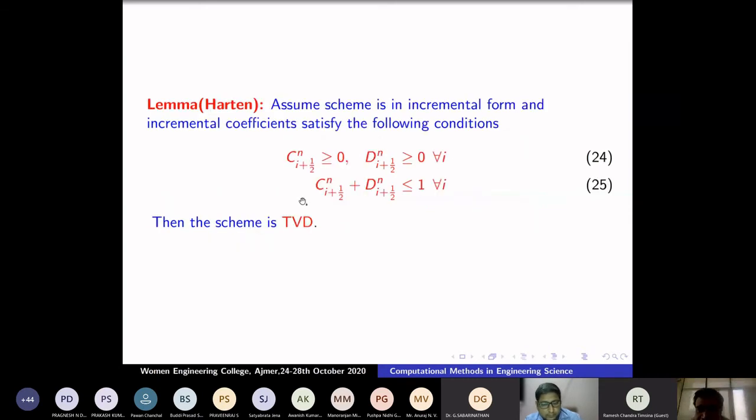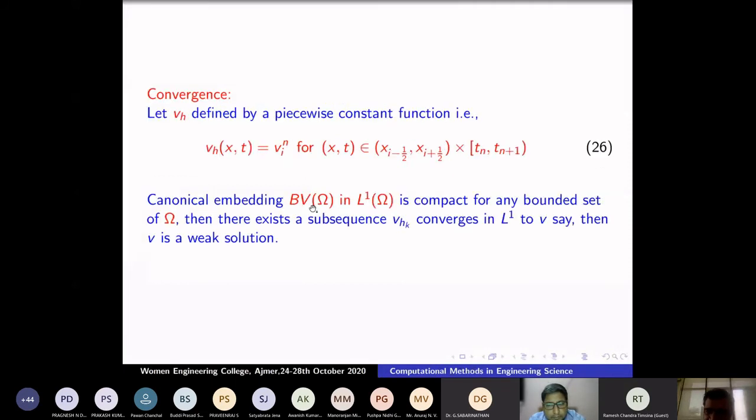Even though the initial data may be oscillatory, oscillations don't grow. One beautiful mathematical result is that the set of functions of bounded variation in L1 is compact. That means every bounded sequence has a convergent subsequence in L1. Okay, now I have that.